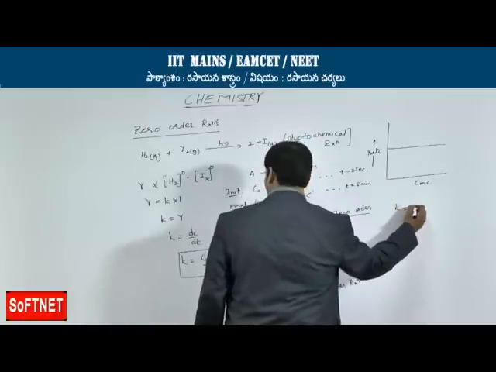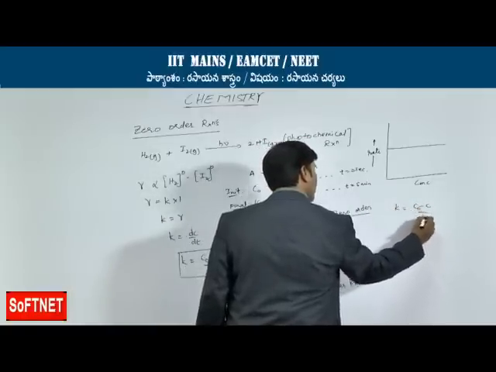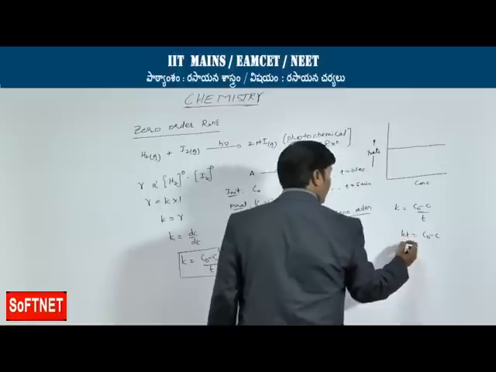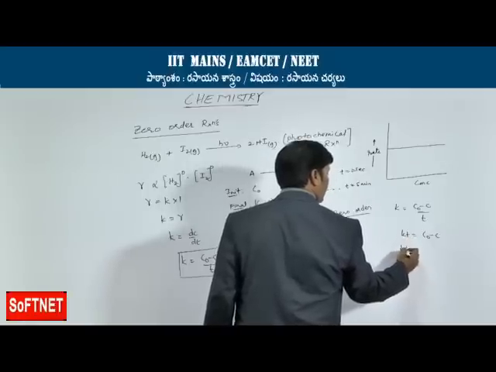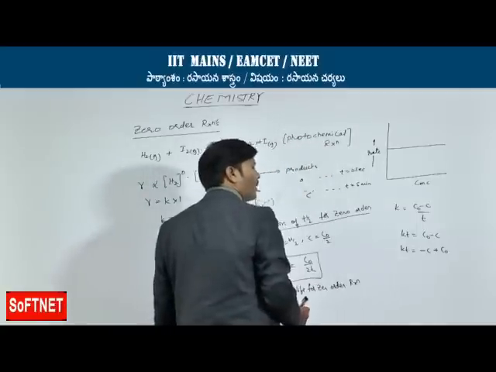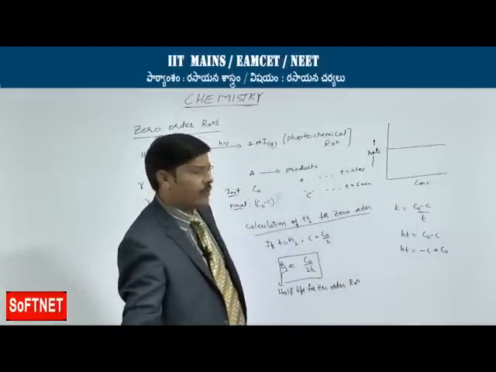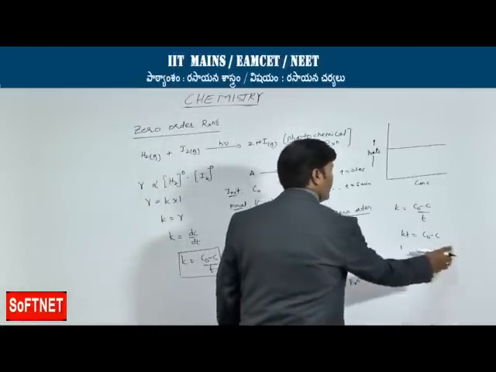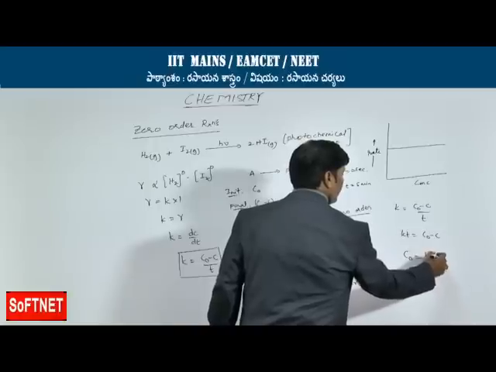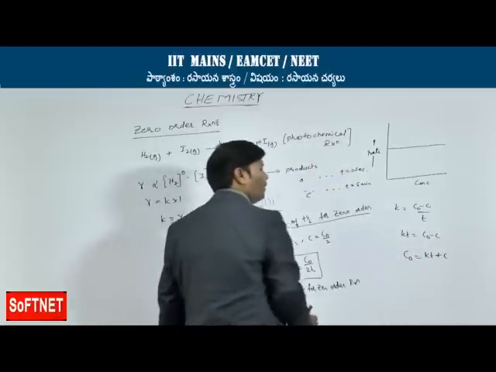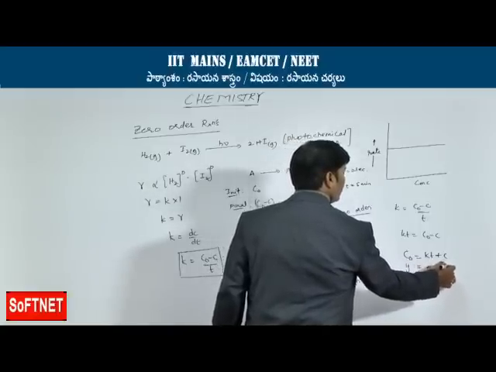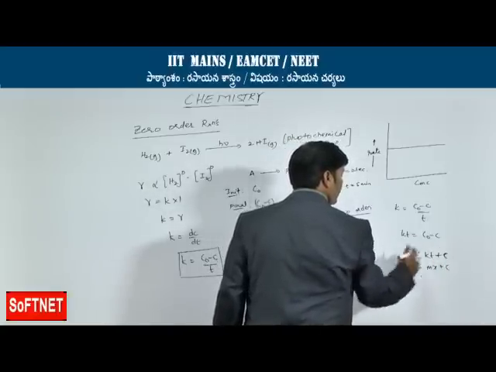If you take K is equal to C naught minus C by t, so Kt is equal to C naught minus C, then C naught is equal to kt plus C. Then you convert this into the equation of a straight line, y is equal to mx plus c, where this C is the concentration term.